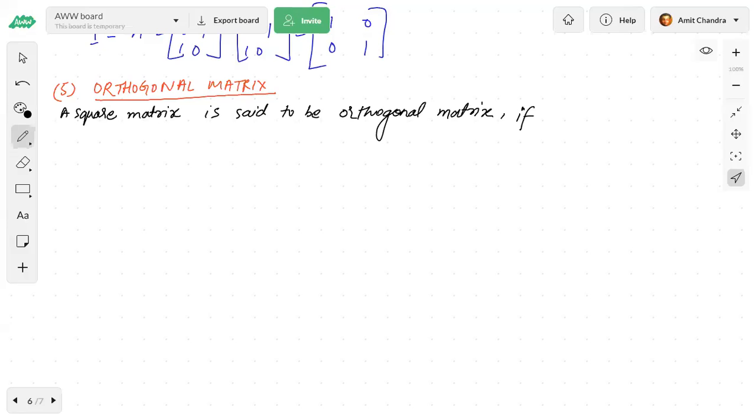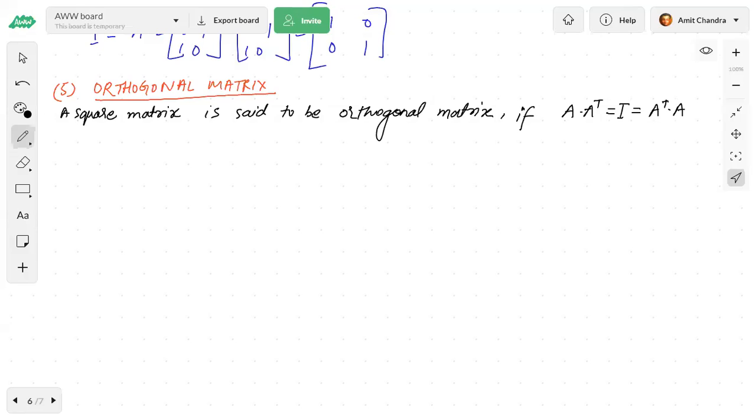If A into A transpose, everybody knows what transpose is, we have done it in the first class. A into A transpose is equal to the identity matrix, which is equal to A transpose into A. If this is true, then the matrix is known as an orthogonal matrix.